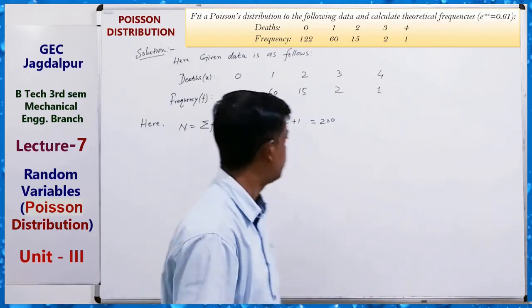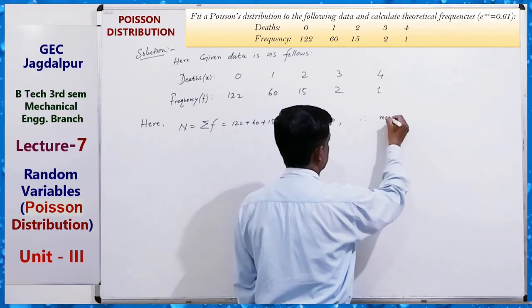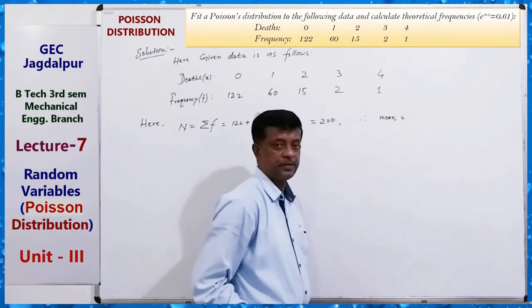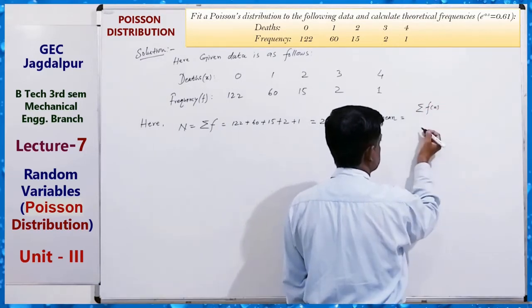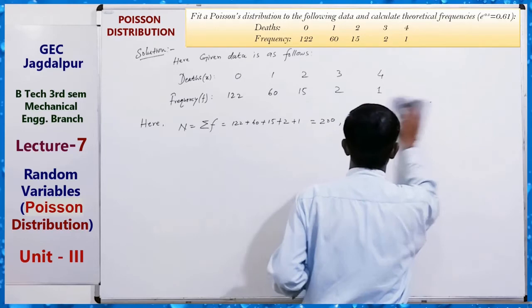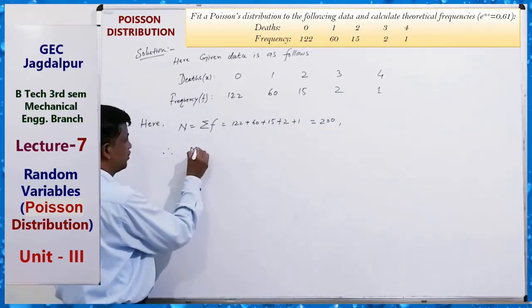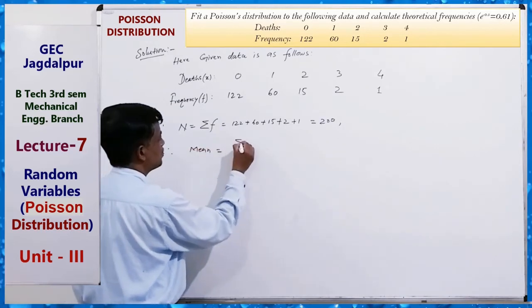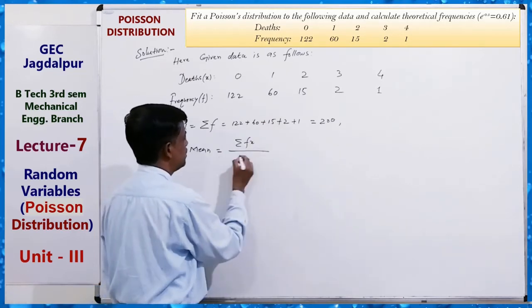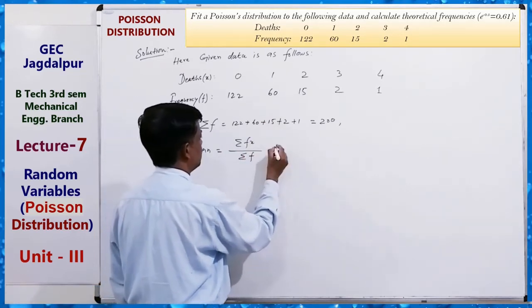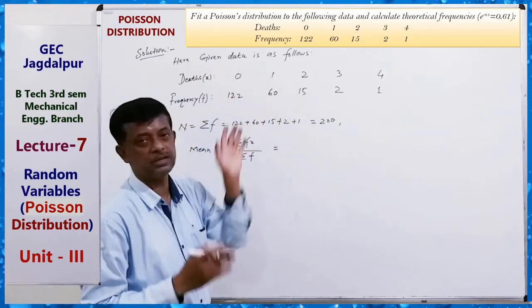Now we have to find the mean. Therefore, mean equals sum of fx upon sum of f. Fx means this into this, this into this, this into this, and sum.